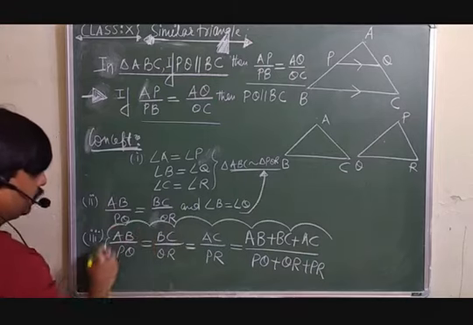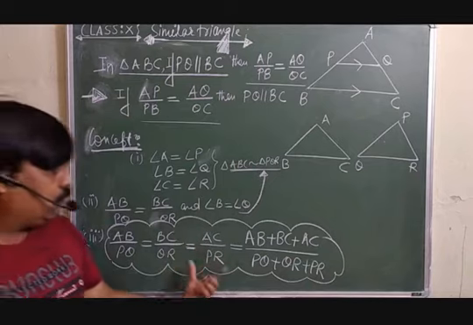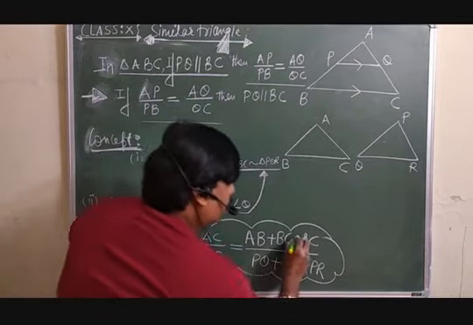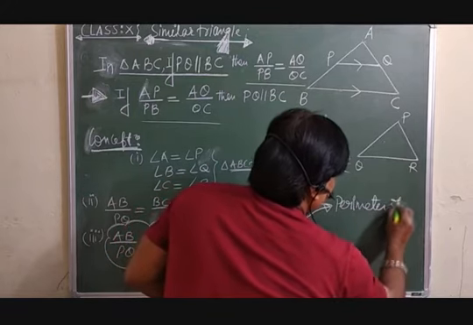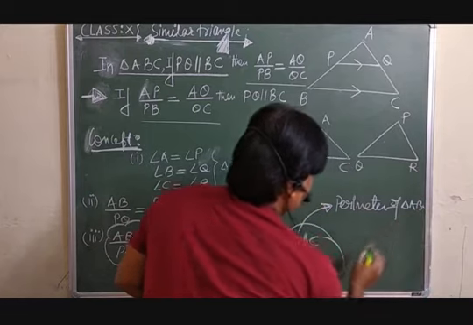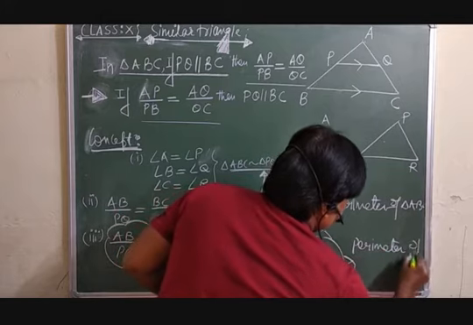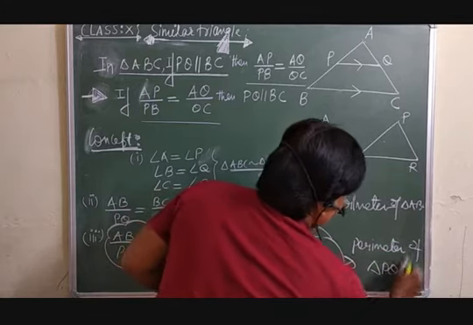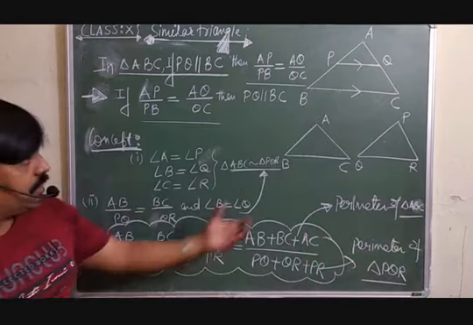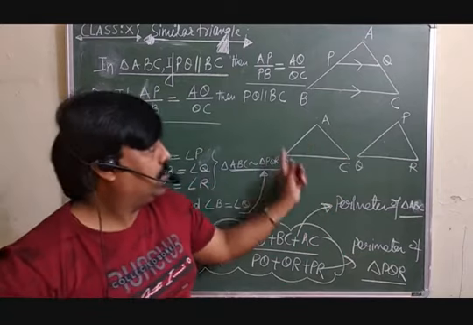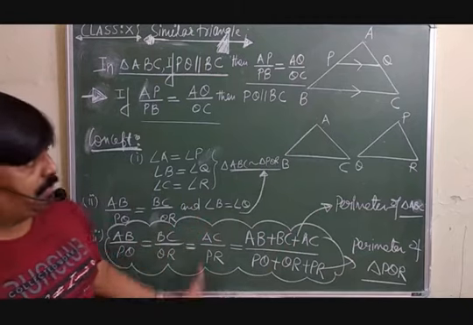अगर कोई भी दो ट्रायंगल सिमिलर हैं, तो the ratio of their corresponding sides is also equal to the ratio of their perimeter. This is your perimeter of triangle ABC, and this is the perimeter of triangle PQR. This is ABC. So once the triangles are similar, अगर कोई भी दो ट्रायंगल सिमिलर हैं तो उनकी साइड का रेशियो उनके पेरीमीटर के रेशियो के बराबर भी होता है. Yes, have a look.